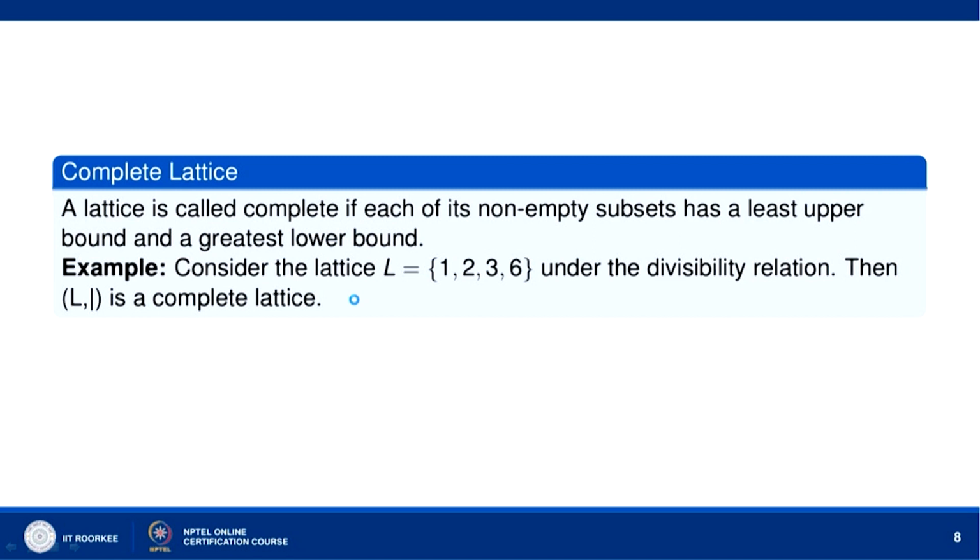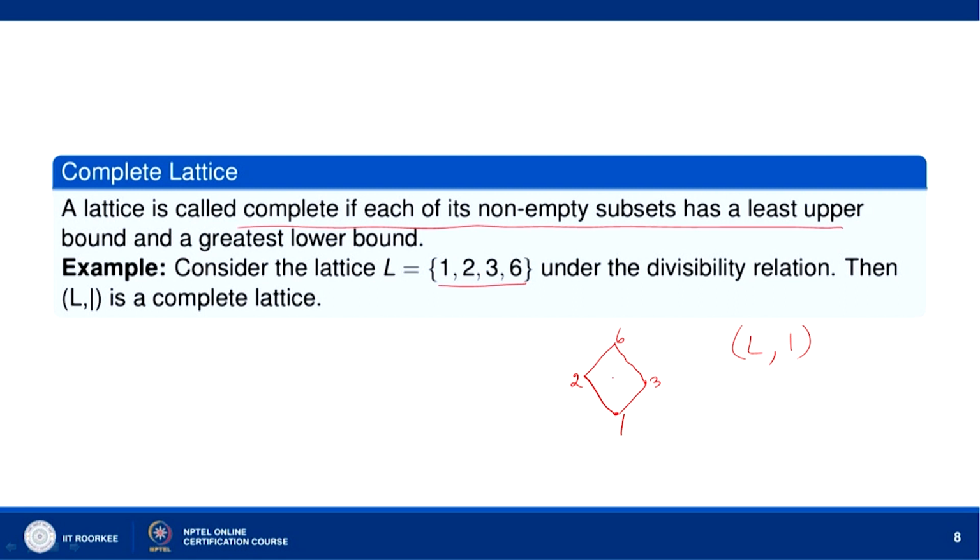Now, let us go to complete lattice. A lattice is called complete if each of its non-empty subsets has a least upper bound and a greatest lower bound. Let us consider this lattice 1, 2, 3, 6. Clearly, 1, 2, 3, 6 is a lattice under the divisibility relation. Now, we have to show that L with the divisibility relation is a complete lattice.